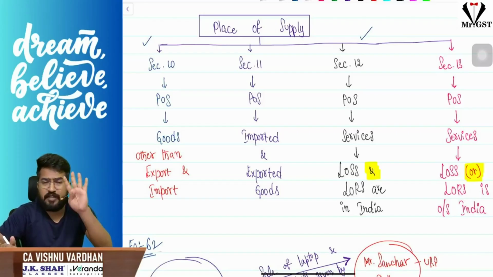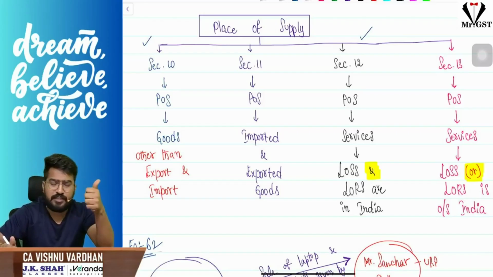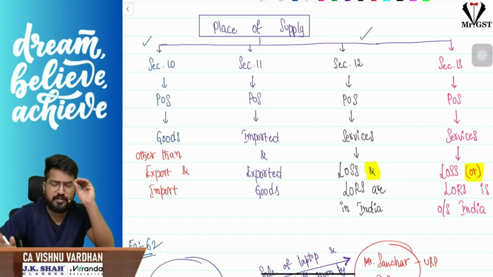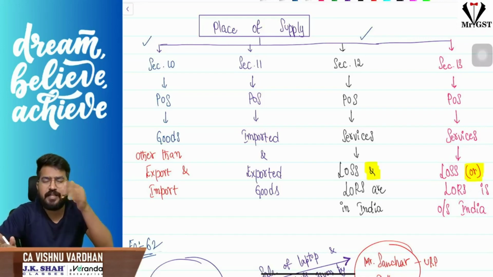Sir, place of supply, 4 sections are dealing with this. Section 10, place of supply for goods other than exports and imports, a small section. Section 11 also, place of supply for goods, imports and exports, small section again. 12 and 13 are a little bit lengthy sections, that's all.